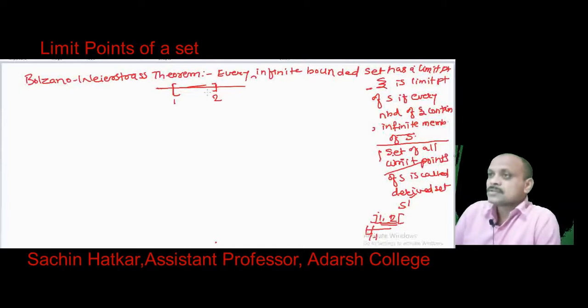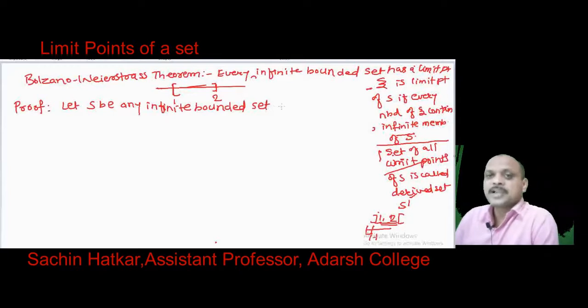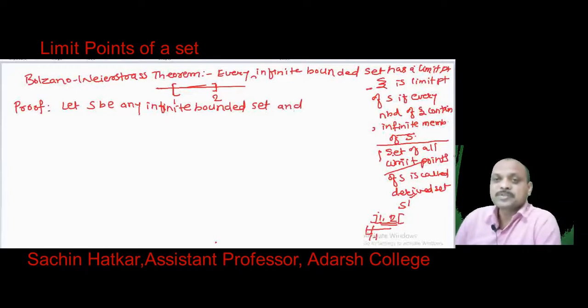Now suppose that S is any infinite bounded set. Since it is bounded, it has a supremum and an infimum. What is the supremum? It is the least upper bound. The infimum is the greatest lower bound.